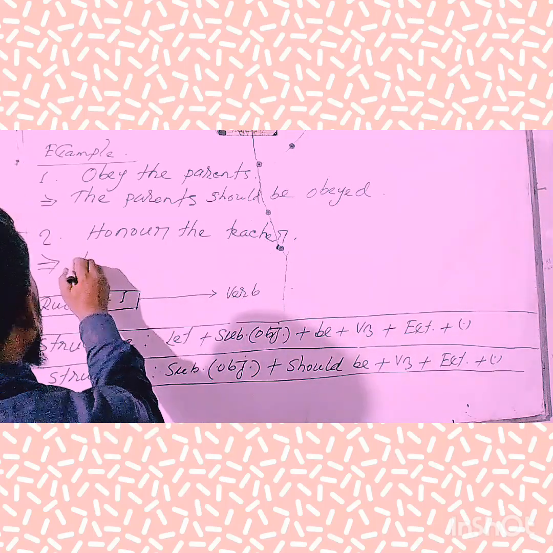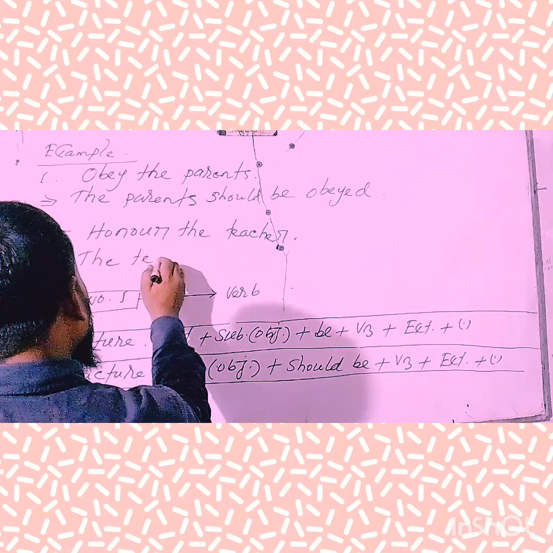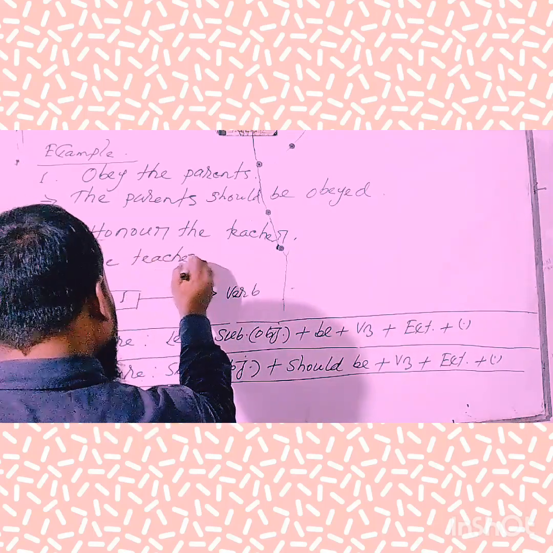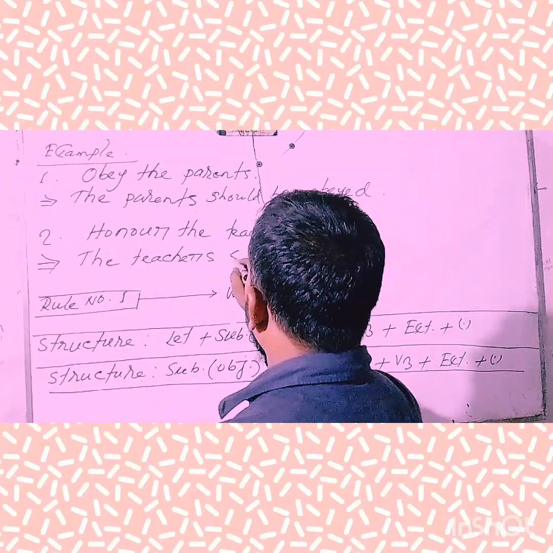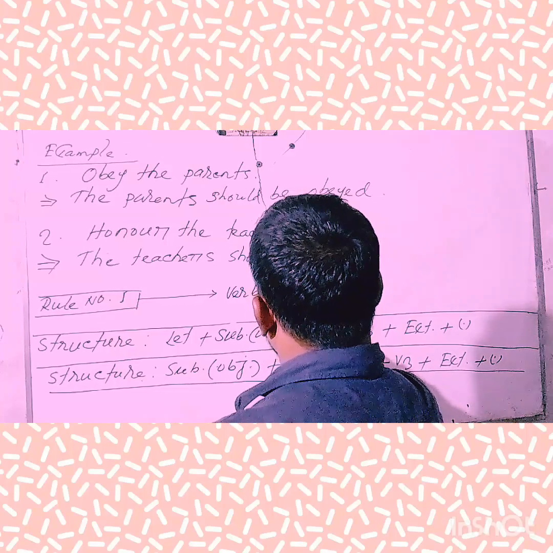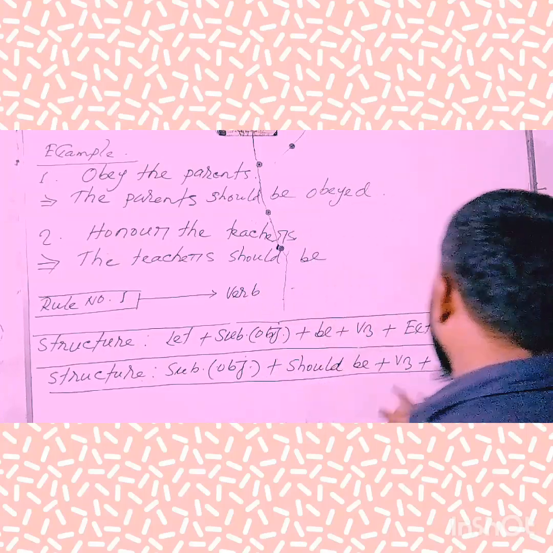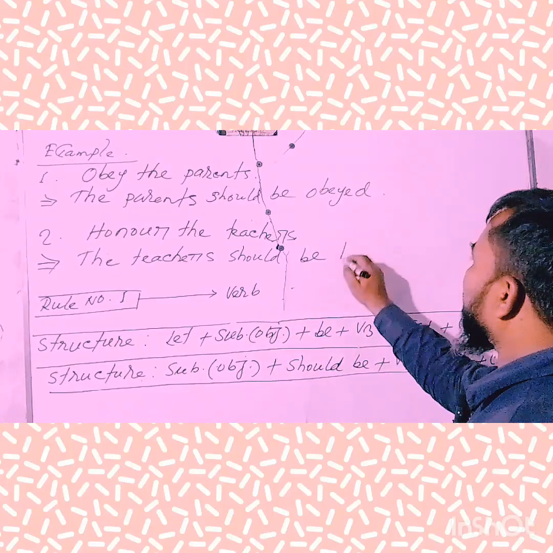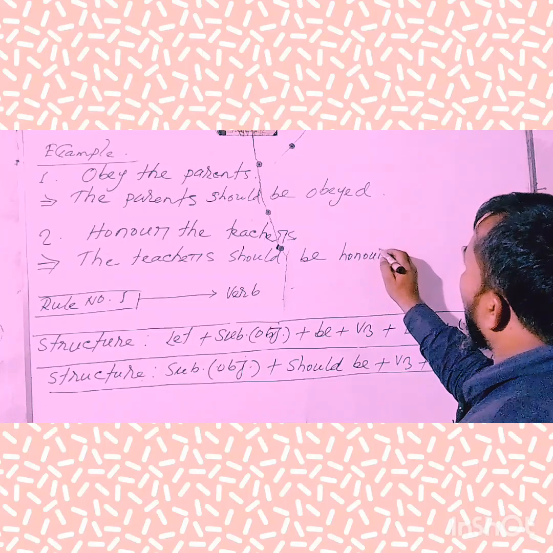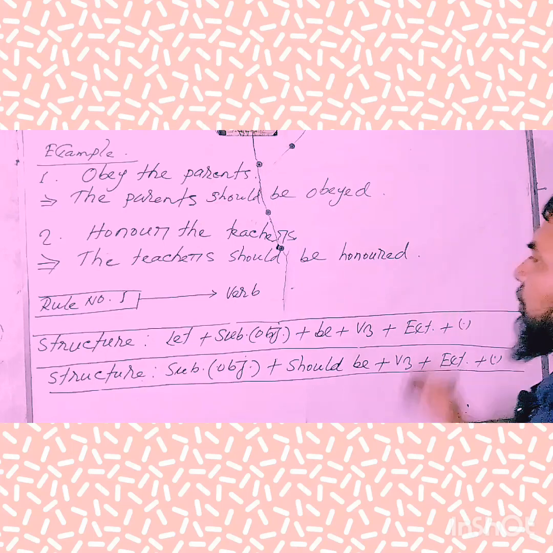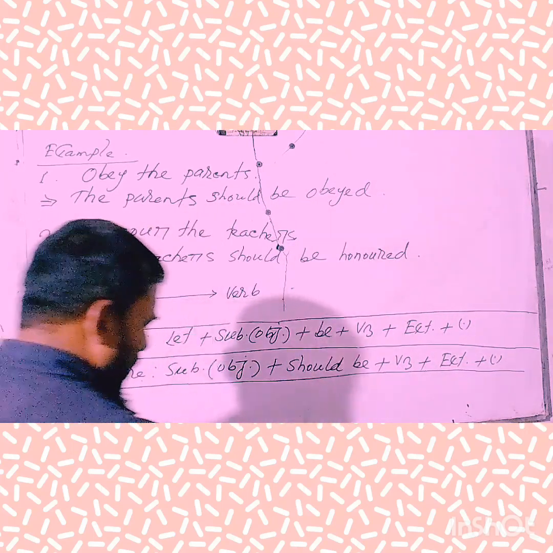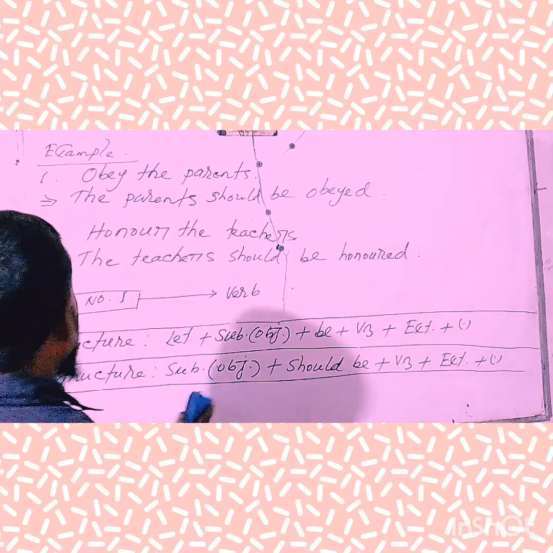Here the object is the teacher, so teachers. Next, we'll have to use should be, then the third form of verb. Next, extension. Finally, full stop. Hope that you have understood clearly.